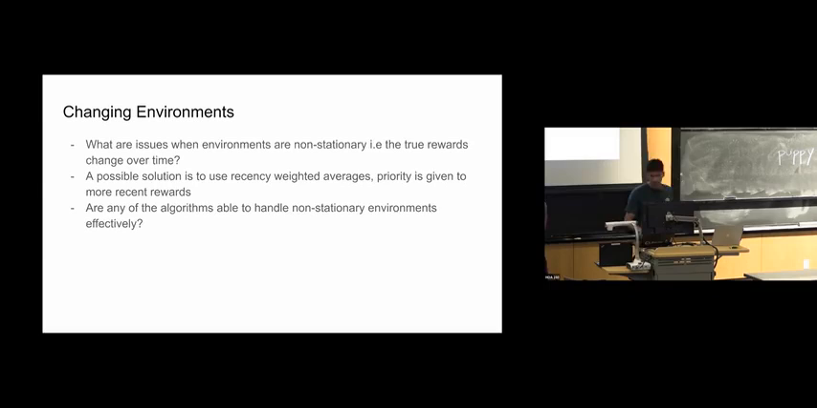And then the last thing that we ask you to do is to consider what environments these algorithms could be effective in. Remember, in lecture, we talked about what the issues are when environments are non-stationary, which means the true rewards change over time. Can someone think about why certain algorithms might not be effective if the true rewards are changing?